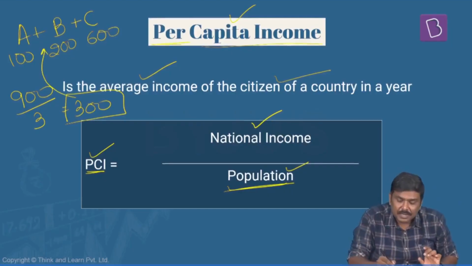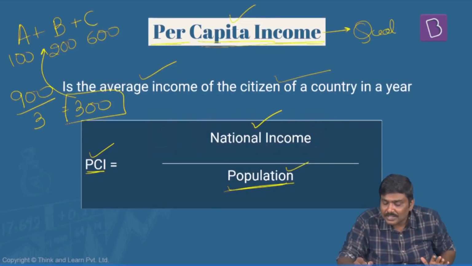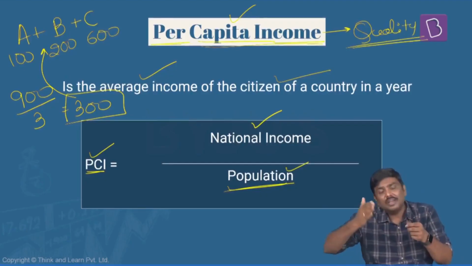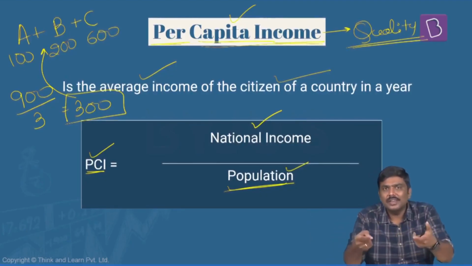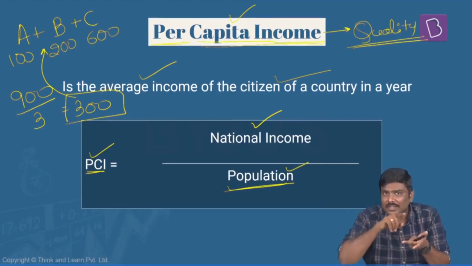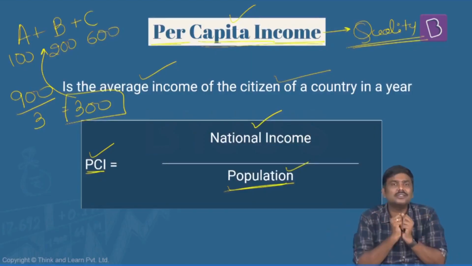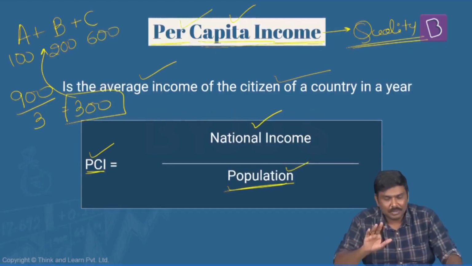Understand this, per capita income many times is used as a proxy for quality of living or the standard of living of a particular population. That is, if per capita income keeps on increasing, it is generally used as an indicator to show that the standard of the people is going to increase, the quality of living is going to increase. But please understand this, there are certain issues with the idea of per capita income itself.